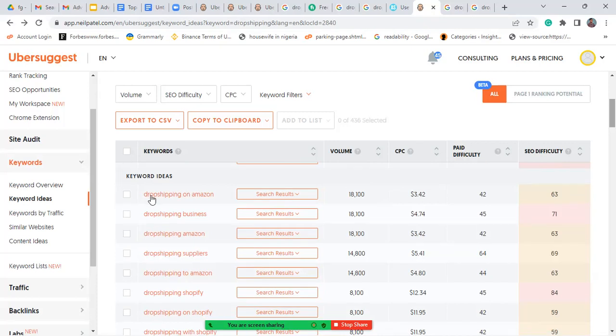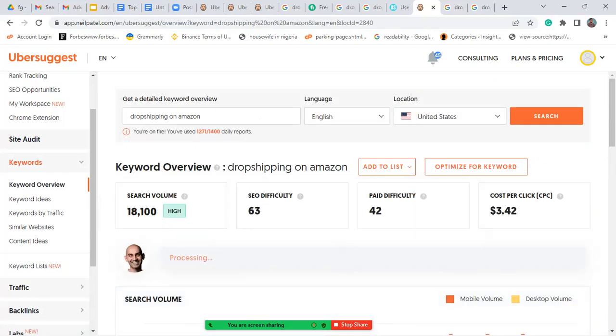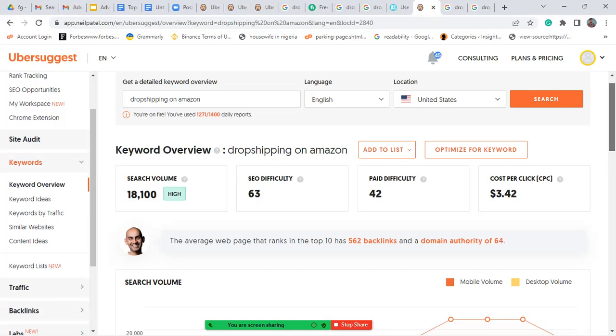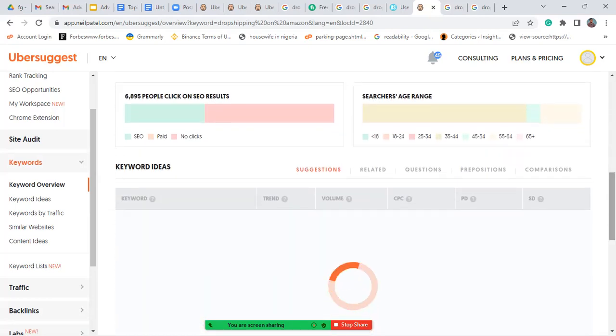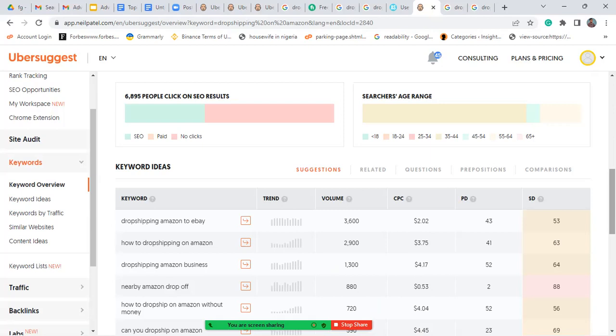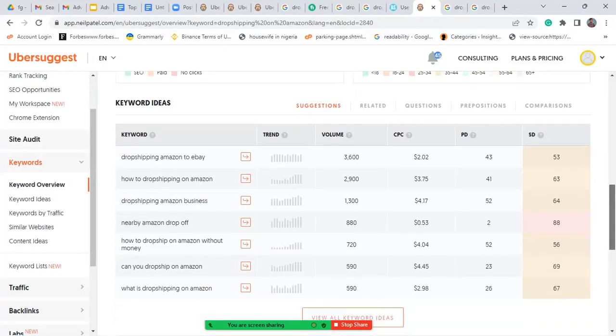Now, this is dropshipping on Amazon. I'm going to click on dropshipping on Amazon. After I click, I come down. You can see this has a 10,000 search volume. Now I come down and I'm going to get keyword ideas, because I'm probably going to write an article on dropshipping on Amazon. I'm still going to write an article on dropshipping on Shopify, and on different topics. By that time I would have about 5 or 6 articles on dropshipping, and each article will be fetching like 10,000 traffic monthly, or let's say 5,000 traffic monthly. That is real money, guys. That is real money.